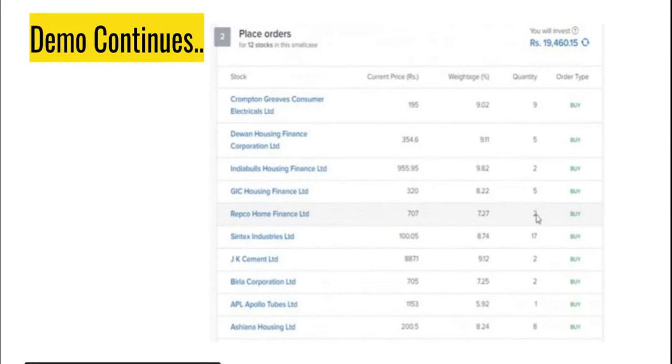So as you see, the process we're talking about is very simple. It basically comes down to the selection of the theme that you're looking for, and once you have bought a smallcase, the stocks that we're seeing here will be invested as per your preference.